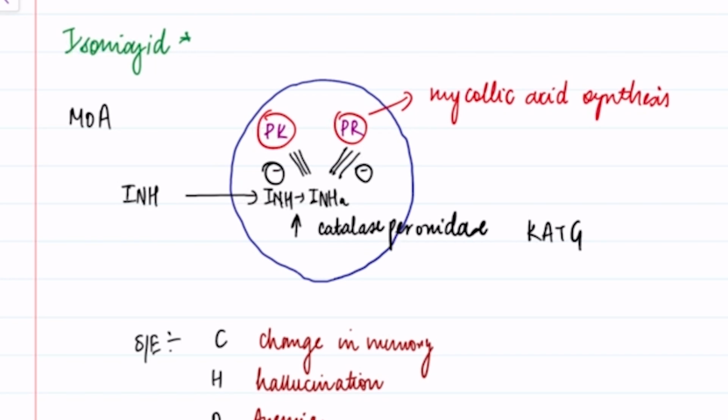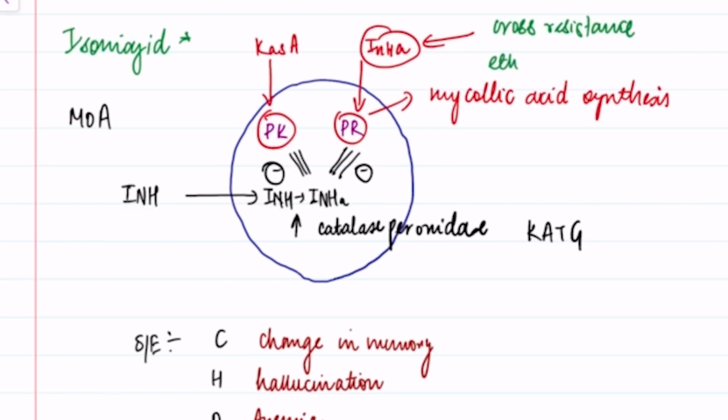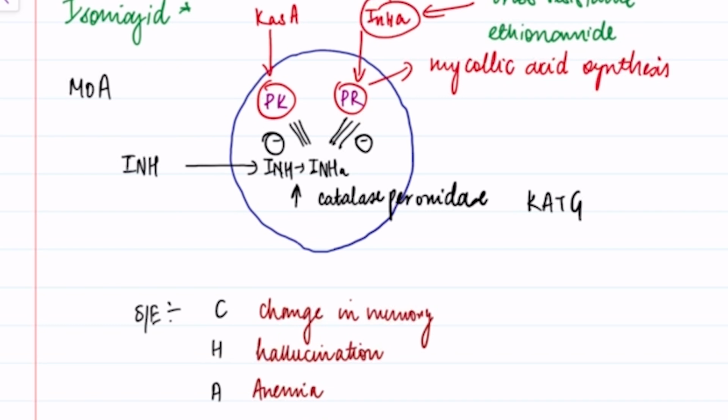Okay, you also need to remember that this enoyl reductase is encoded by the gene InhA. Okay, and your kinase is encoded by the gene KasA. Also remember that the overproduction of InhA results in cross resistance with ethionamide. Whereas isoniazid can induce efflux pumps that can result in cross resistance with ethambutol.